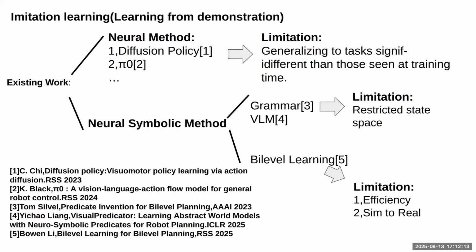But now there is a new method coming out, called bi-level learning, which can learn neural predicates from demonstration directly, and it can apply to different state spaces like point cloud, image, or high level features like shape and size. But it has two major limitations, which are efficiency and the sim to real gap. In this project, we are working on addressing these two limitations and making the bi-level learning framework more robust and applicable in the real world.